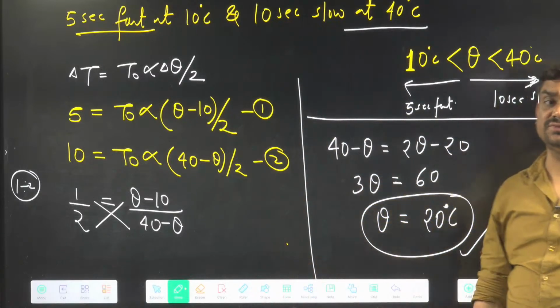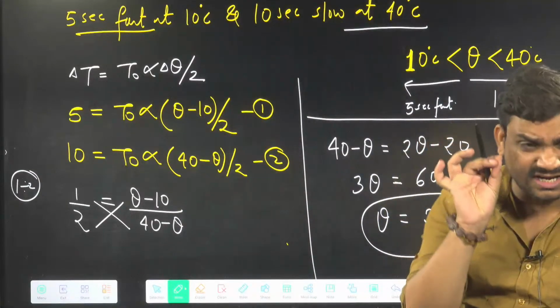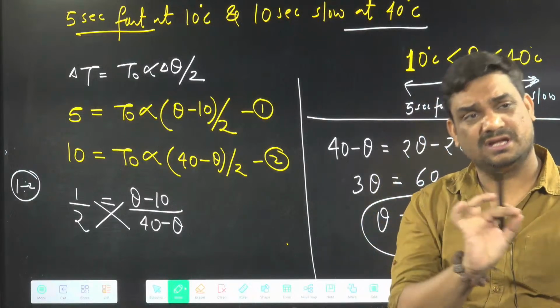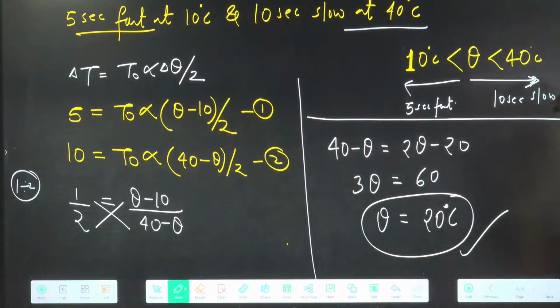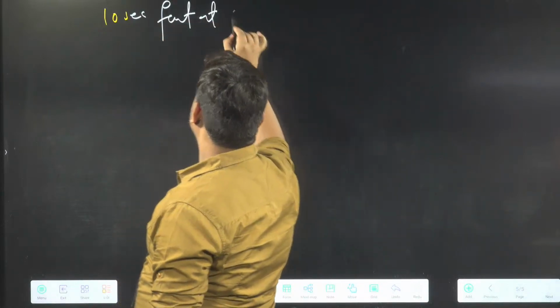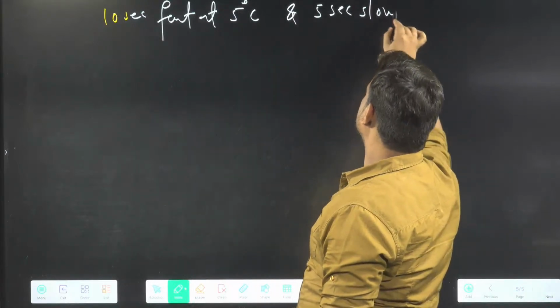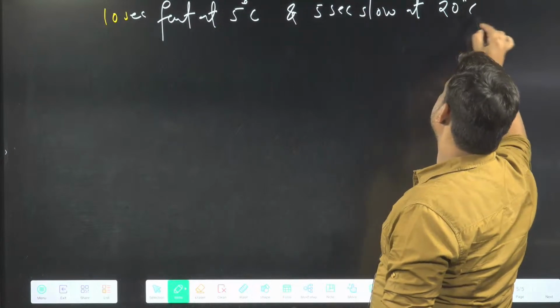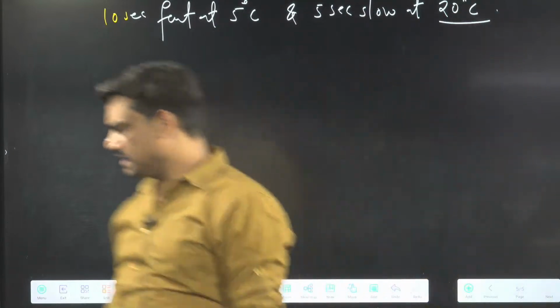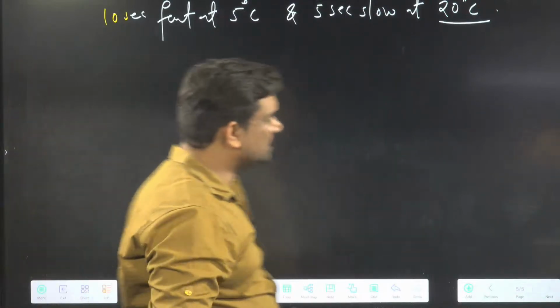Okay. So I'm giving one question for you. You have to solve the same pattern. Just I am changing the data. Okay. Data only changes. Everything remains the same. So write, a clock is 10 second fast at 5 degrees Celsius and 5 second slow at 20 degrees Celsius.